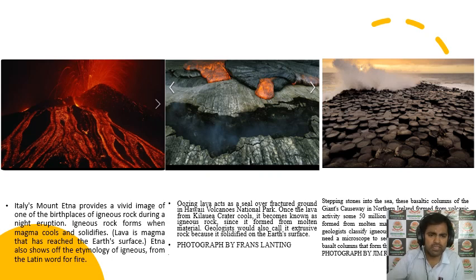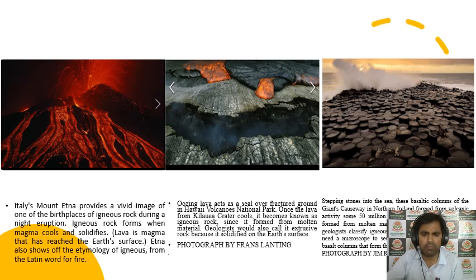Here you can see igneous rocks, and different types of magma coming above the earth surface. These are different types of molten magma.